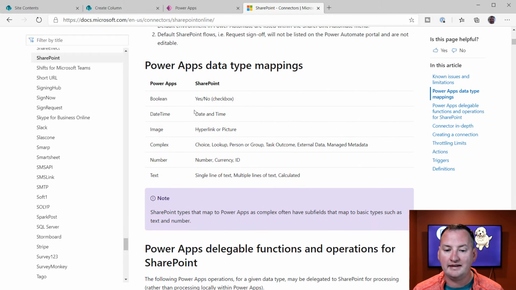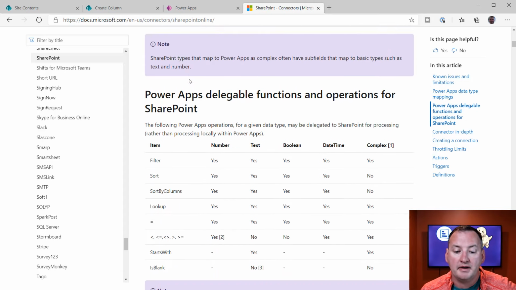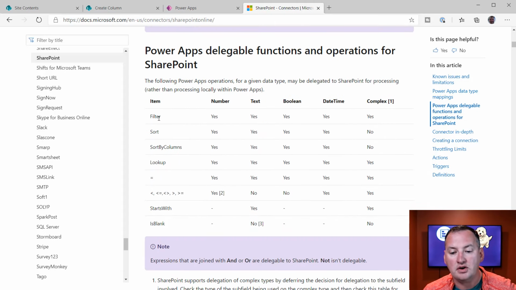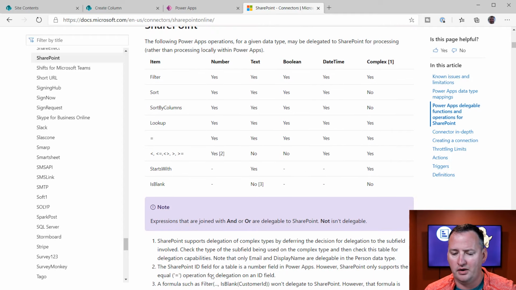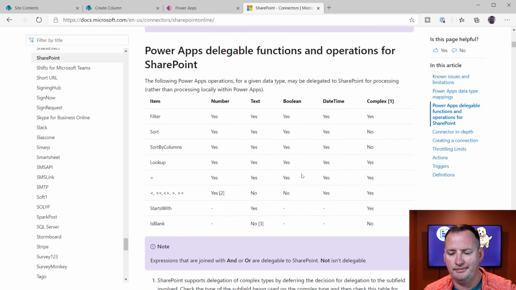And here you can see they tell you what are the different types of data types, so date and time, image, complex, number, text. So it's kind of giving you an idea how these columns are worked with, because then down here you can see that certain functions like filter is delegable to a text. And it's like filter to a complex? Well, no, there's a whole bunch of asterisks, right? Asterisks mean no, never mean yes. That's the way I look at it.